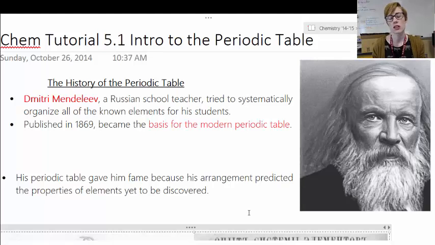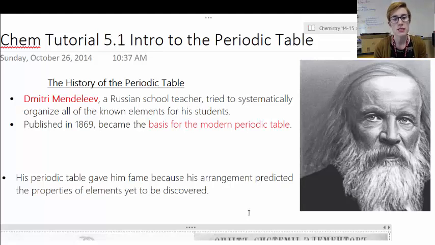So who first came up with the very first periodic table? Well, we don't really have an answer for it, but I do have an answer for the first person who we credit with coming up with the periodic table, and that is Dmitry Mendeleev. Dmitry was a Russian school teacher, and he, along with lots of other people, tried to find a way to organize the elements that they knew existed in the known universe. So he tried to organize the elements for his students.